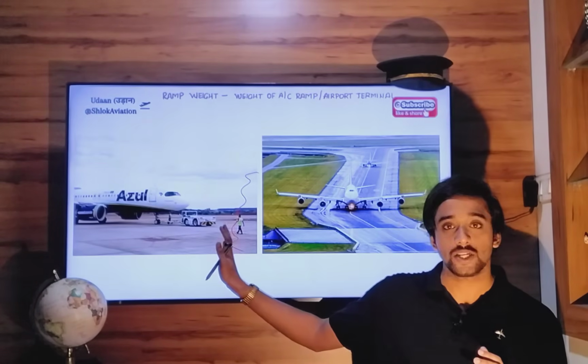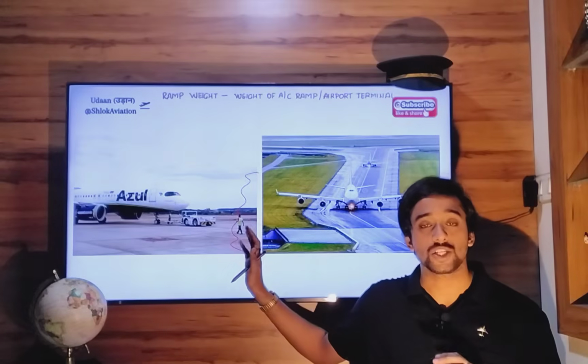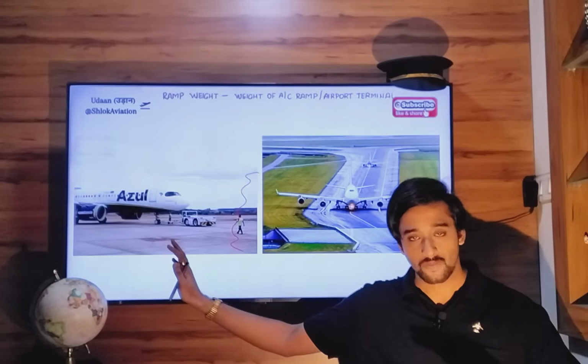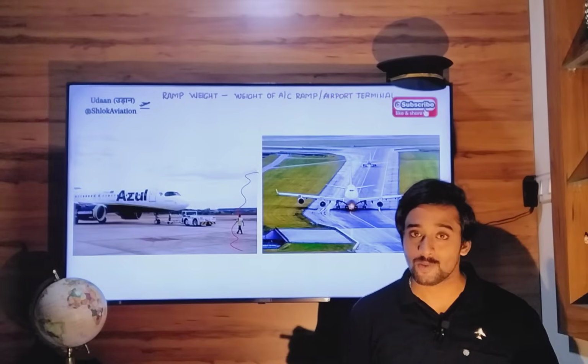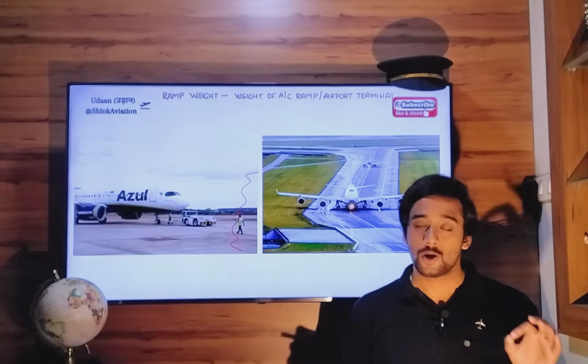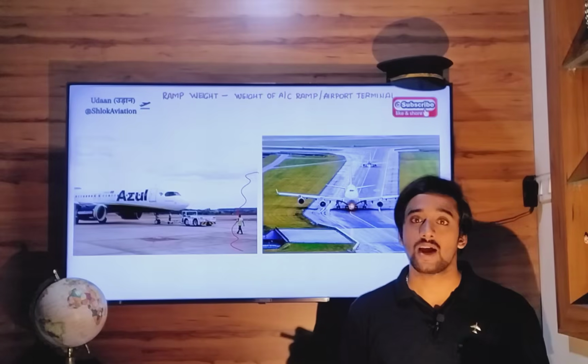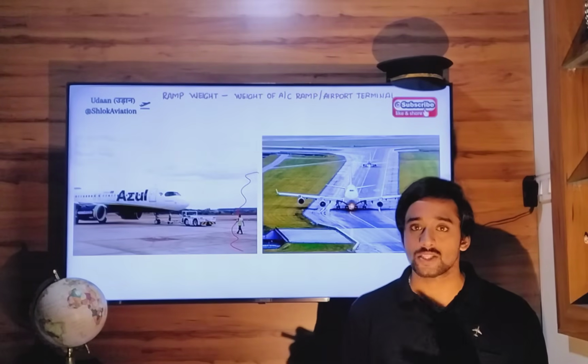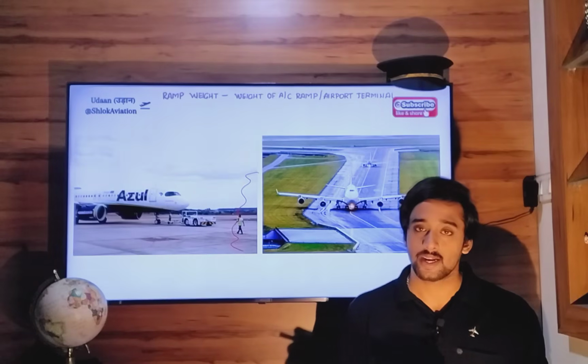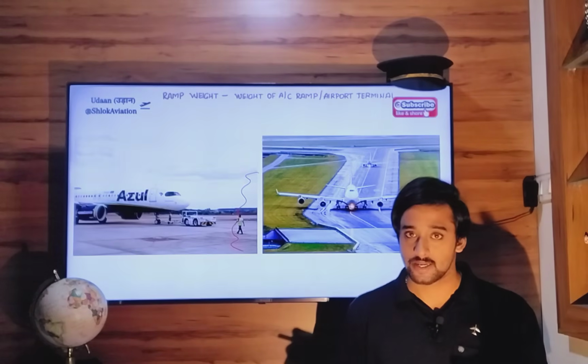In this pushback procedure, the aircraft will be pushed away from the airport terminal building. And once it moves a sufficient distance away from the terminal building, the pilots of that aircraft will start the engines one by one. If it's two engines, first left engine or right engine, whatever the procedure of that aircraft. So engines will be started, right?